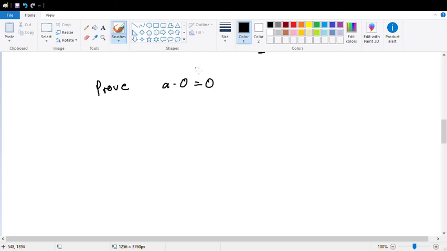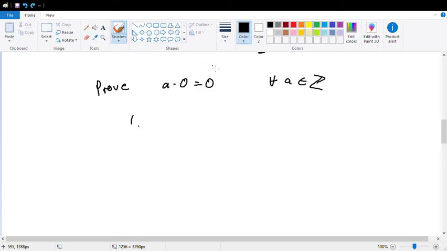So, prove that a times 0 is 0 for all a that is an element of the integers. So, the first step. So we're going to examine this expression, or actually, you know what?